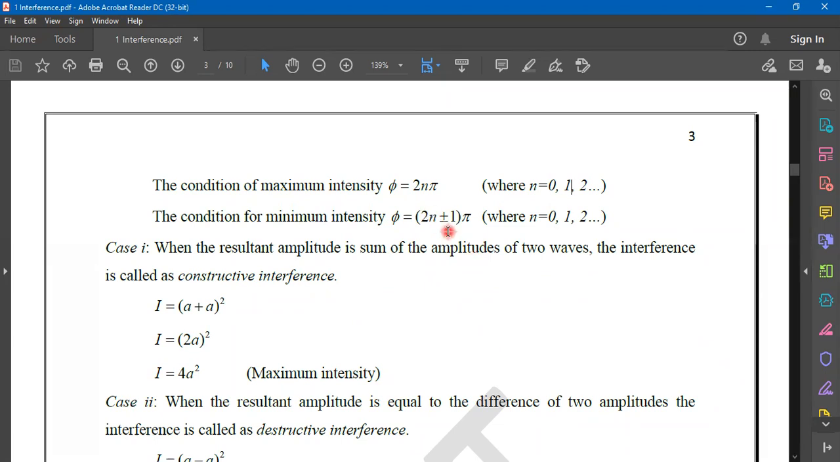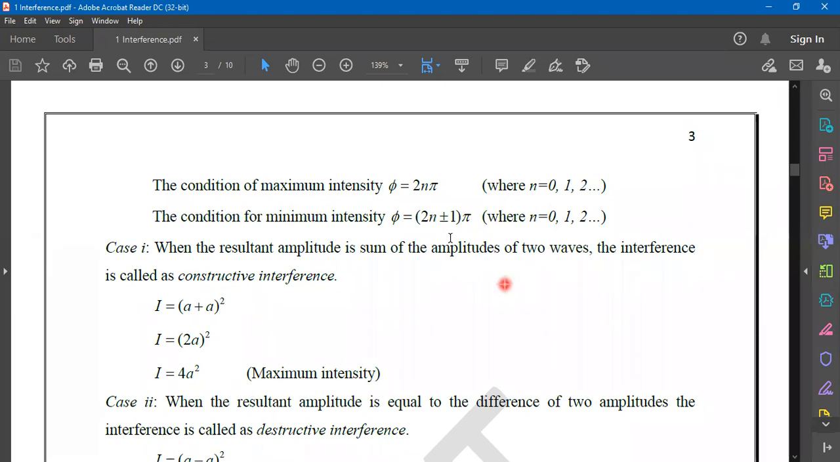When it is 2n plus 1, remember it carefully, listen carefully. When it is 2n plus 1, n starts from 0 onwards. బాగా గుర్తుపెట్టుకోండి, 2n plus 1 తీసుకుంటే n 0 నుంచి స్టార్ట్ అవ్వాలి. n 0 అయితే 2n plus 1 అంటే 1 pi. So 1 pi, then 3 pi, 5 pi, 7 pi and so on. That means odd multiples of pi.